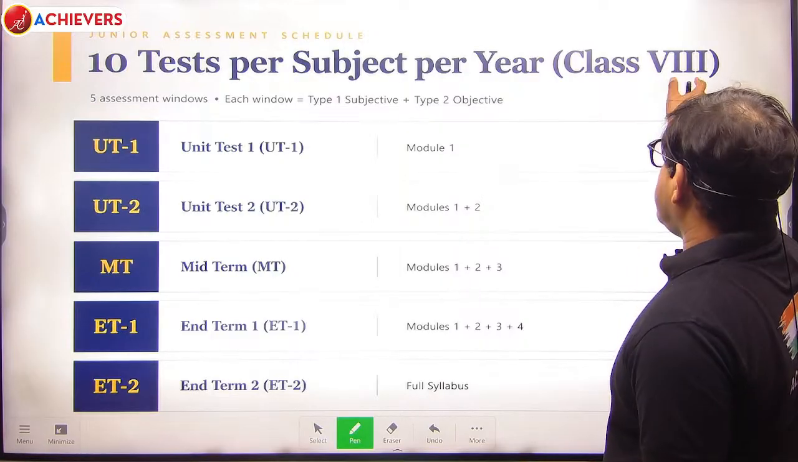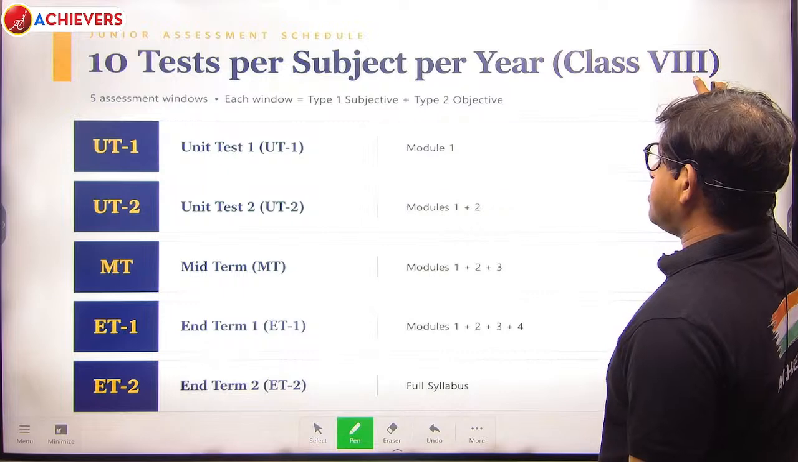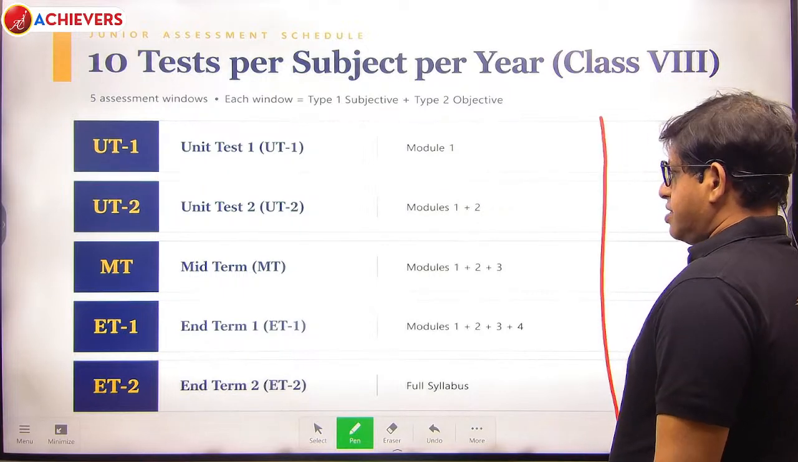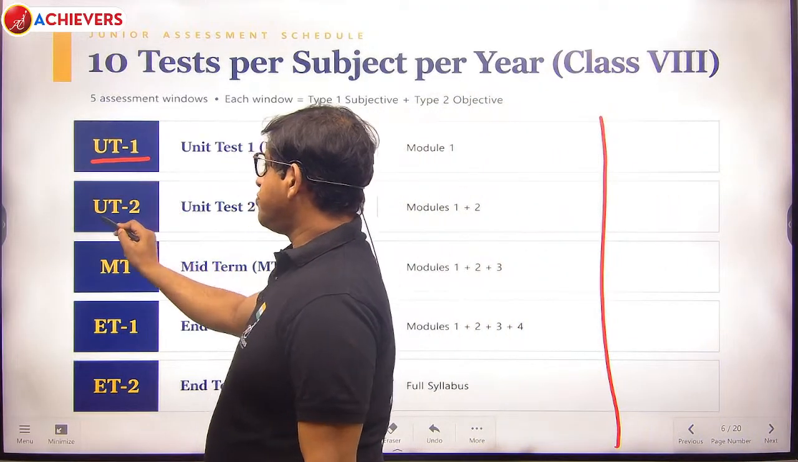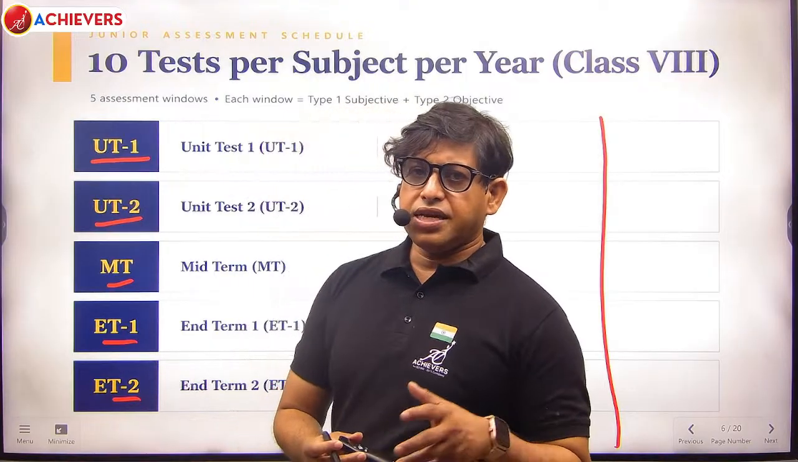So that was class 7, and this is class 8, and class 8 accordingly is given over here like this. This is the entire pattern you can follow. First there will be UT1, then UT2, then MT, ET1, ET2. Now the question is that the dates are not given.